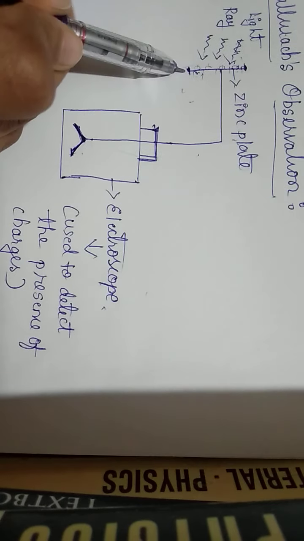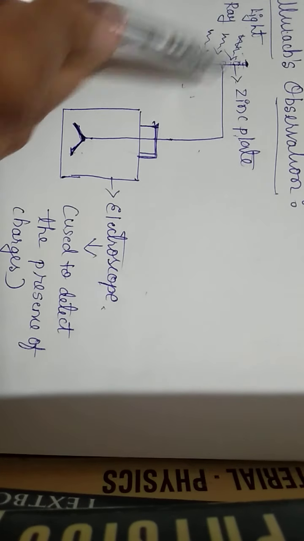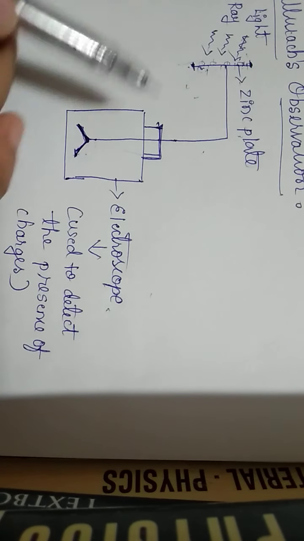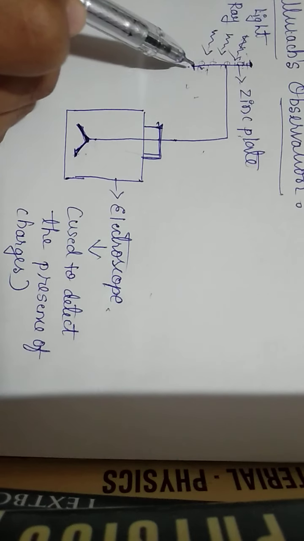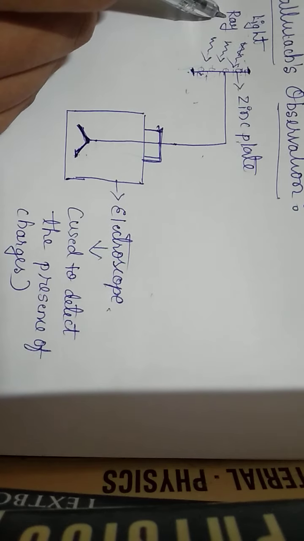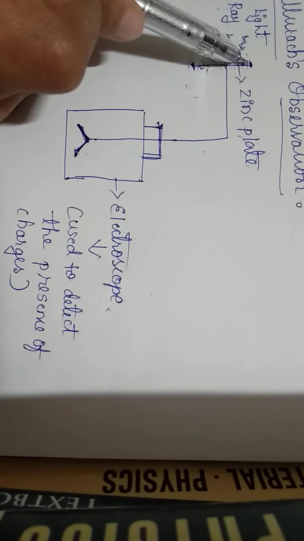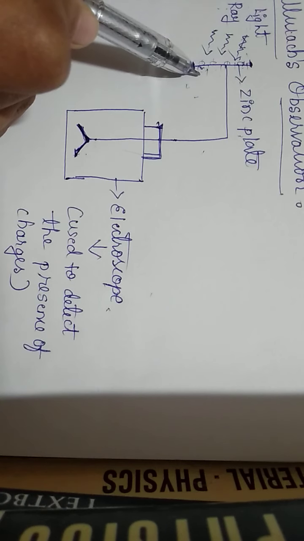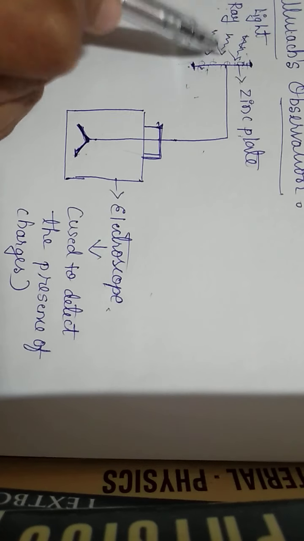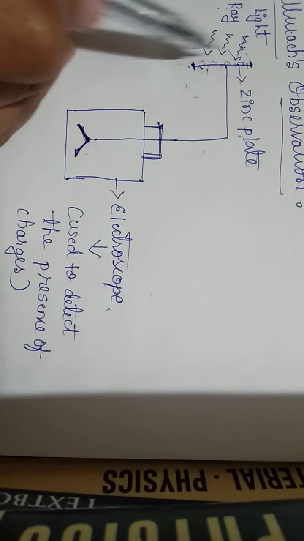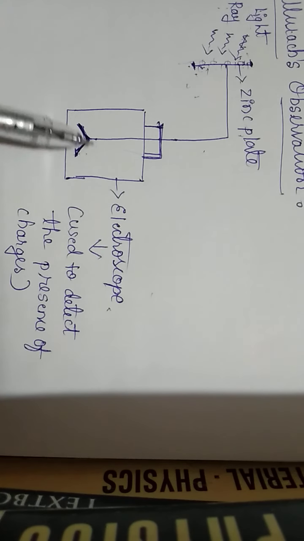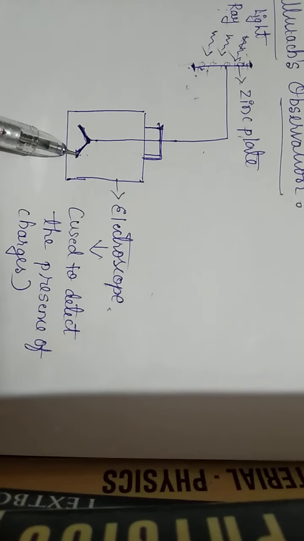Initially the zinc plate was neutral. As we know, most of the particles in nature are neutral. So initially this zinc plate is also neutral. But whenever the light radiation has fallen on the zinc plate, all the free electrons acquired the energy and they have ejected from the zinc plate. And that we have observed in the divergence of the gold leaves.